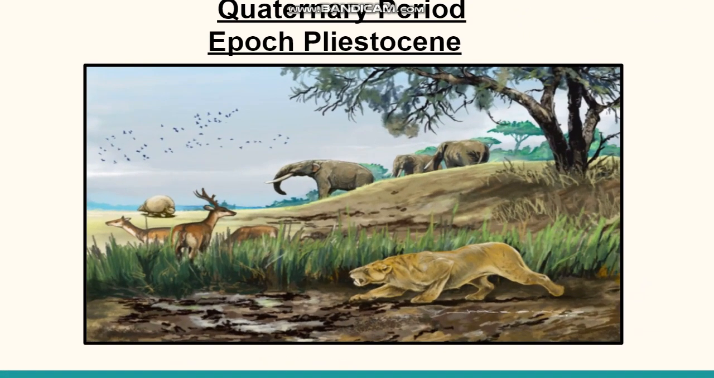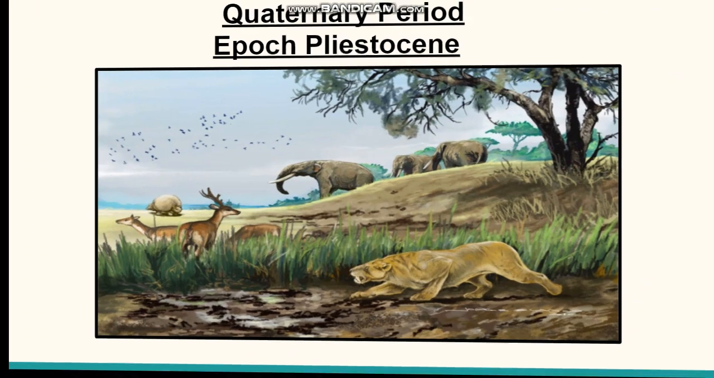Pliocene. The next period is the Quaternary period, which is divided into the Pleistocene. In this epoch, large plants, extinct plant species, and many mammals like the rhinoceros appeared in the Pleistocene epoch. And that was all about the Pleistocene.